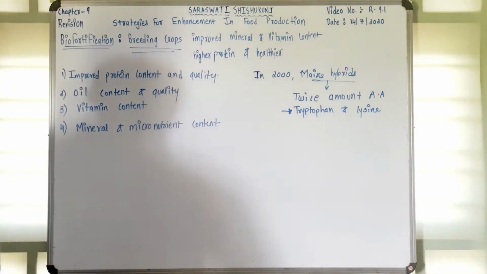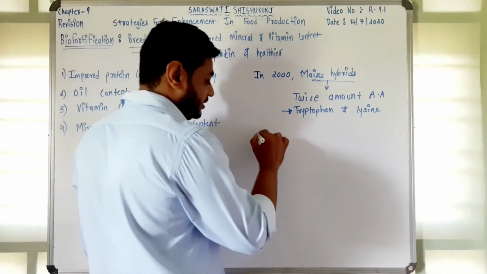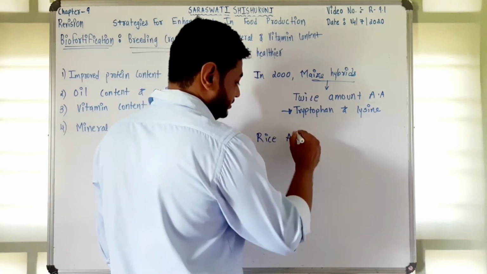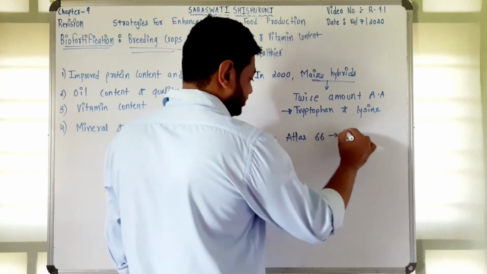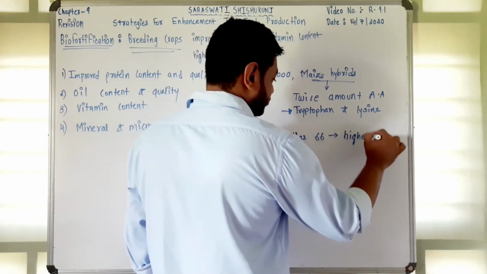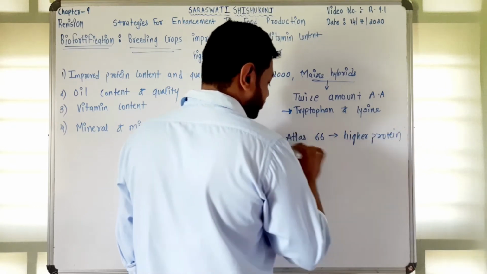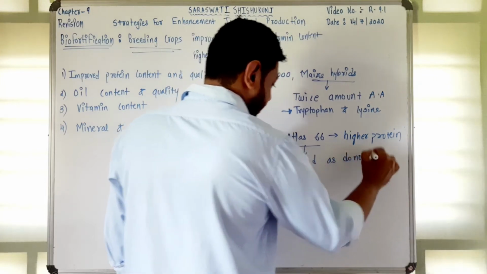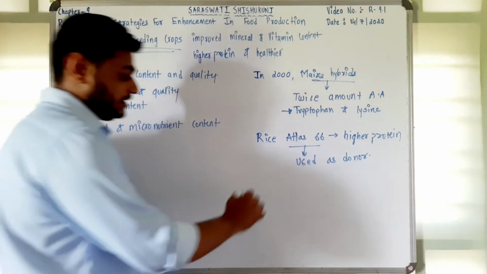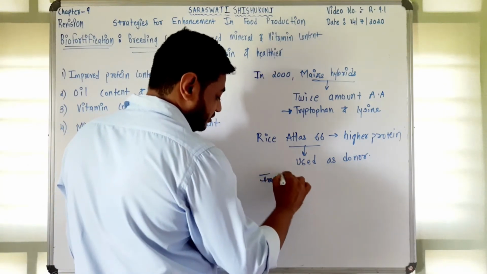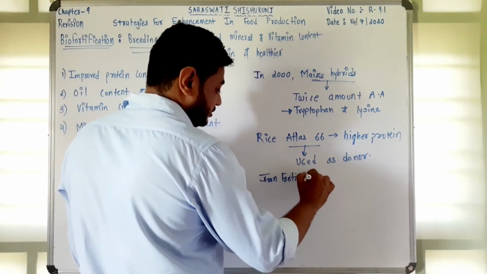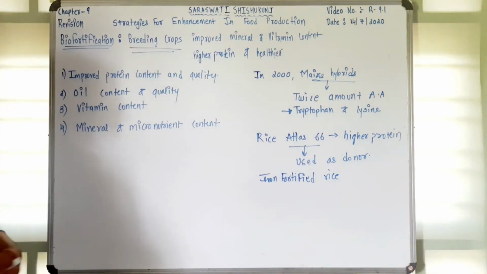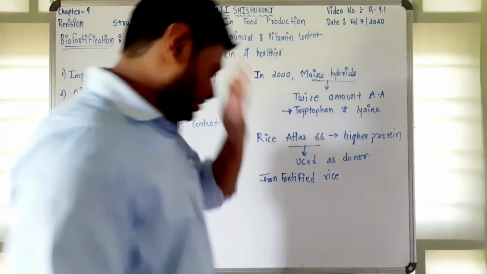In the same way, a wheat variety, Atlas 66, having higher protein is used as a donor to improve varieties. Iron fortified rice is also developed, which has 5 times higher iron content in the rice.